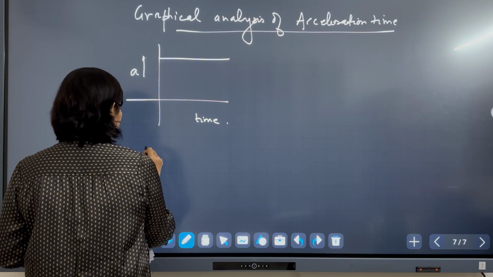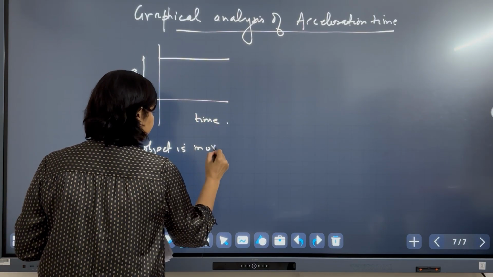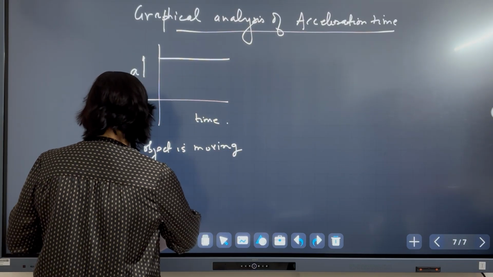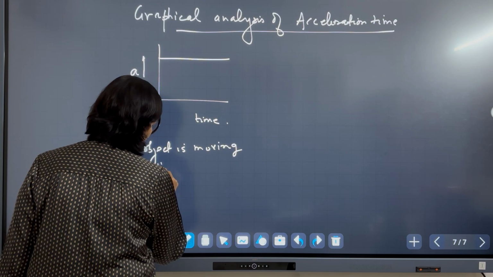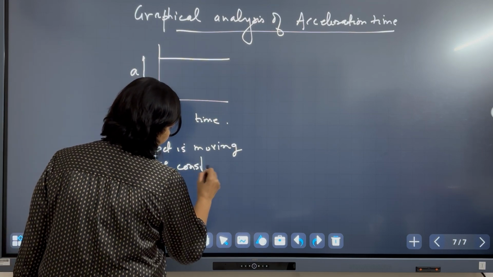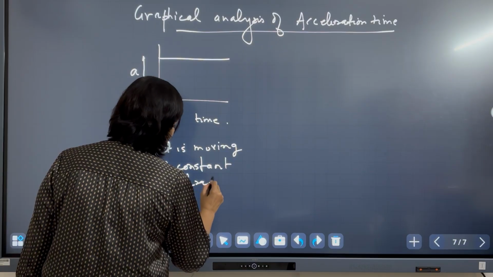The object is moving with constant acceleration.